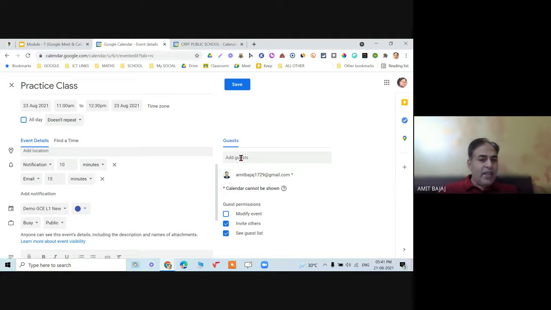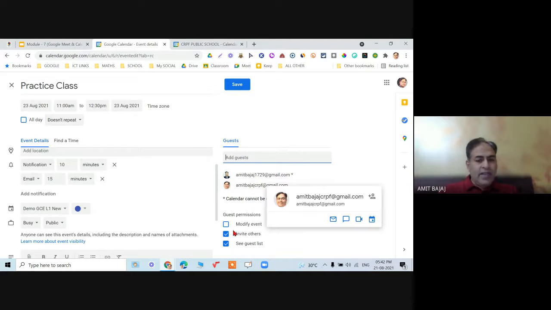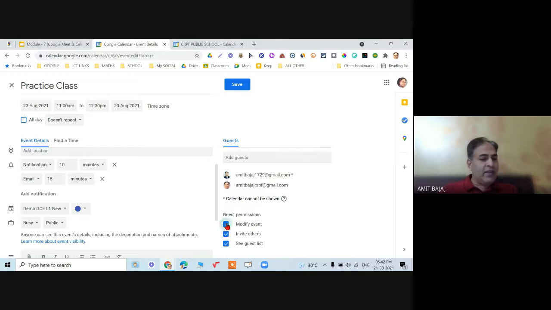Right. Then I can go on adding the guest from here as well. So I already have added one guest. So I can add, say, another guest. I'll quickly show you what will happen once I have added these guests. Two guests are added over here. And then look at these three options. Very important. I do not prefer to go for the first one. First one I will never select.